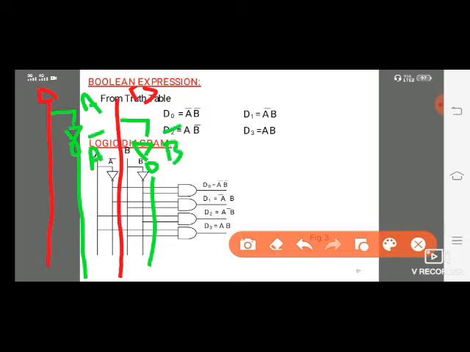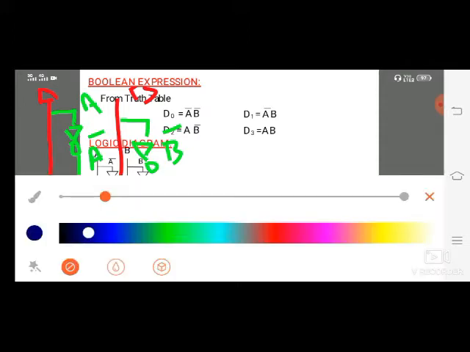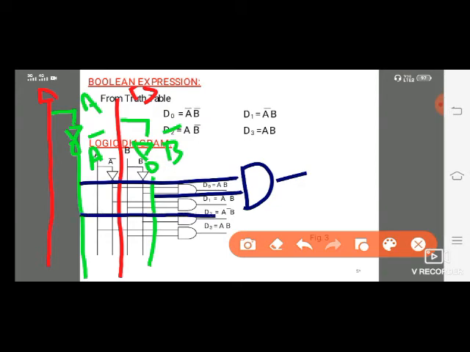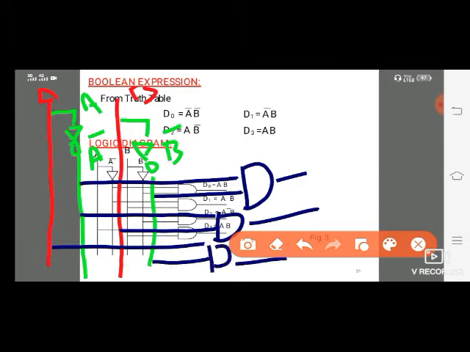So our first equation is A bar B bar. Here A bar B bar multiplying, so we are designing one AND gate. Same, next one is A bar B. So A bar, this is B, again we are designing one AND gate. Next one is A B bar. Here A B bar, we are putting one AND gate.